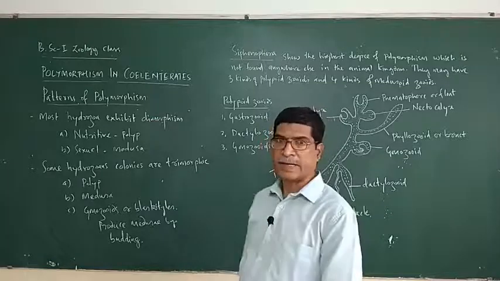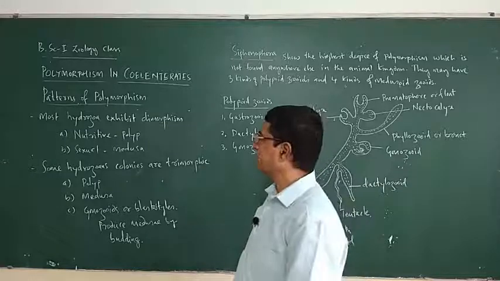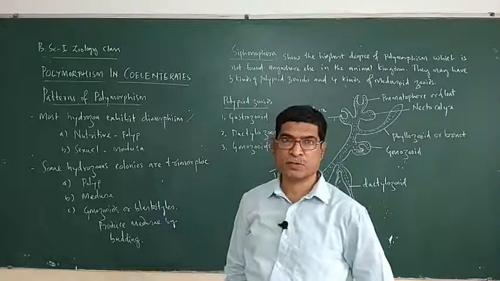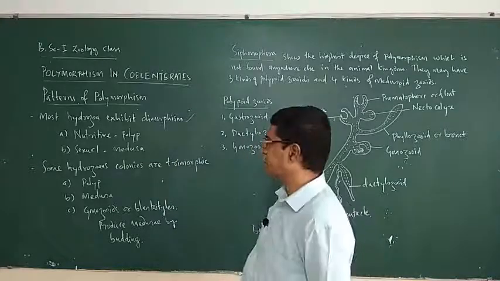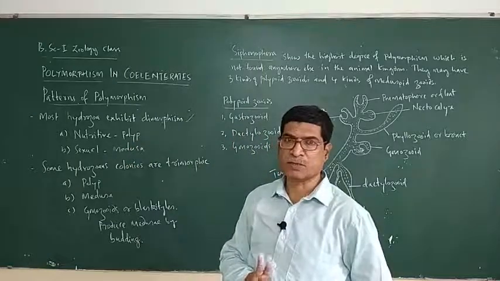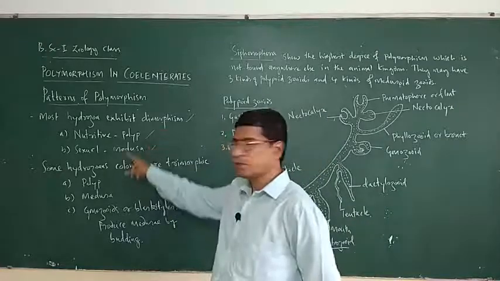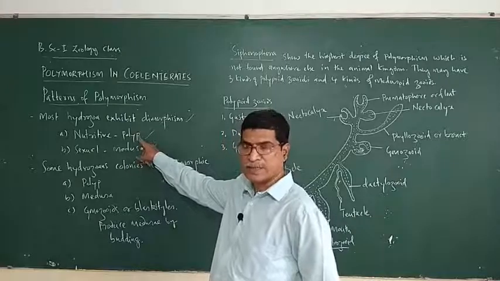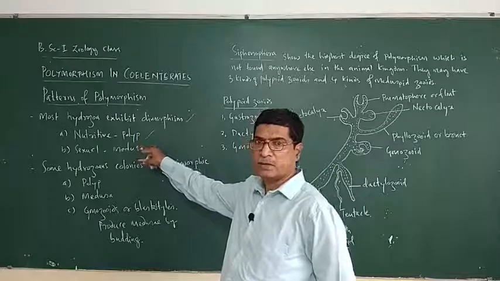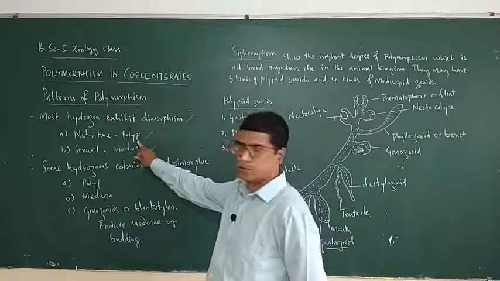So in different cnidarians, different patterns of polymorphism can be seen. Most hydrozoans exhibit dimorphism. That means two forms are seen in most of the hydrozoans. One is the polyp and another is the medusa. The polyp is nutritive and sessile, and possesses a mouth surrounded by tentacles. Then the enteron is there, therefore it is nutritive.